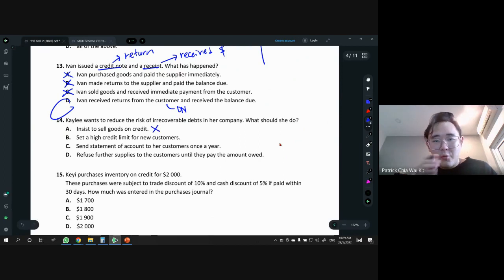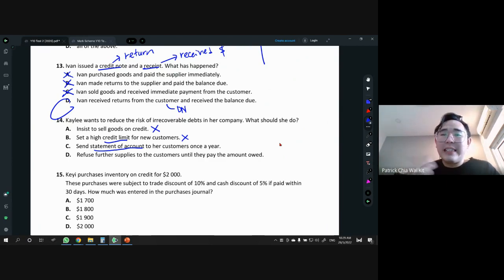All right. Insist to sell goods on credit, definitely no. Look at the words. Be careful with the wordings here. Set a high credit limit. The words credit limit mean you allow the customer to owe you a certain amount. So if you set it higher, which means people can owe us more, owing us more means there will be a higher chance for it to become a bad debt. So answer B also, no. All right. Sending a statement of account once a year. Now, a statement of account is to remind, right? The purpose of a statement of account is to remind the customer how much they owe us, and we are chasing them for payment.